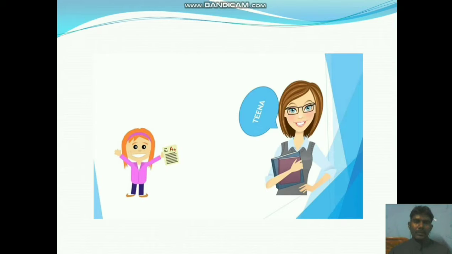So here, the main program is the class teacher. The function is the class leader. Whenever the class teacher calls the class leader, Tina, Tina will submit the absentee list. With the name only, the class teacher calls the class leader. So this is the way we execute a function. A function works like that only.